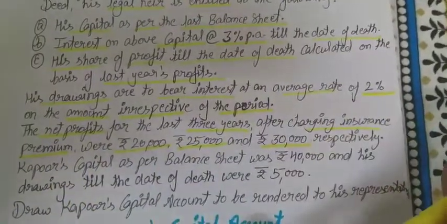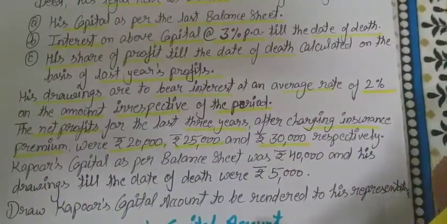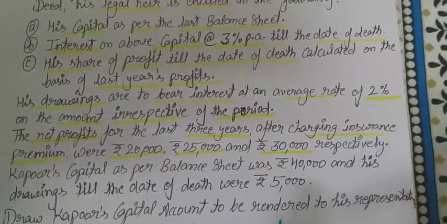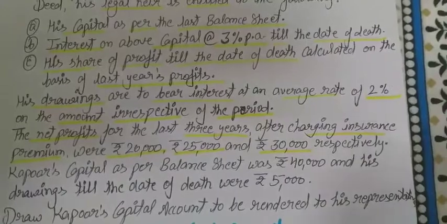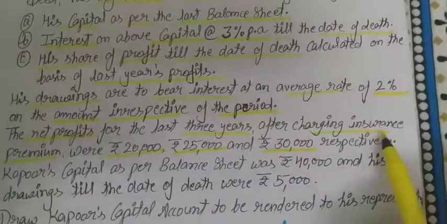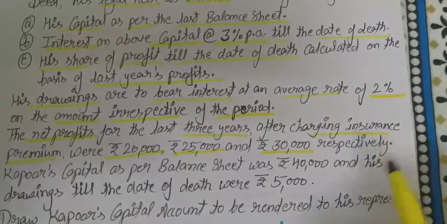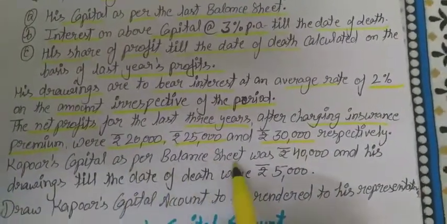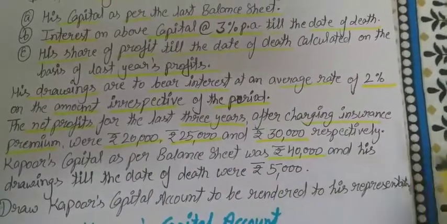Still no information is given related to the insurance premium, what amount they charged, and we need to calculate the net profit after such expenses also. Okay, so now Kapoor's capital as per the balance sheet was 40,000.